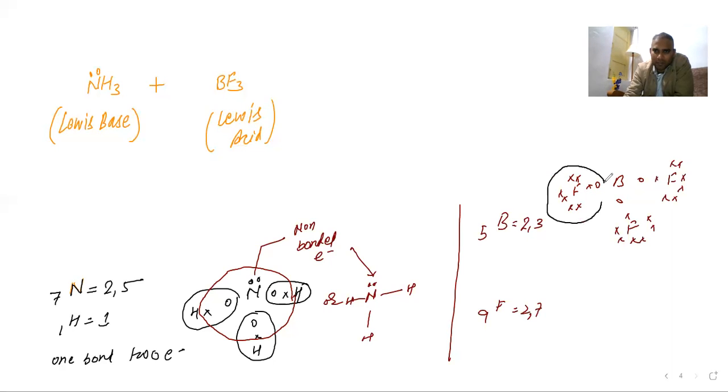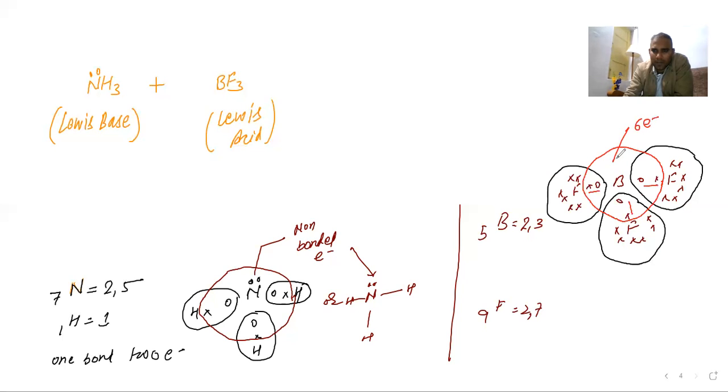There is no problem for the fluorine. It is also going to complete the octet. But here you see, what about this one? Boron, how many electrons are there? Here is 2, this is 2, this is 2. How many electrons? 6 electrons.